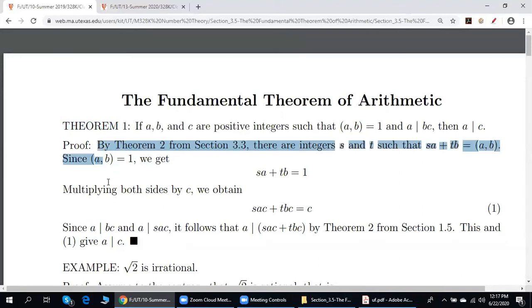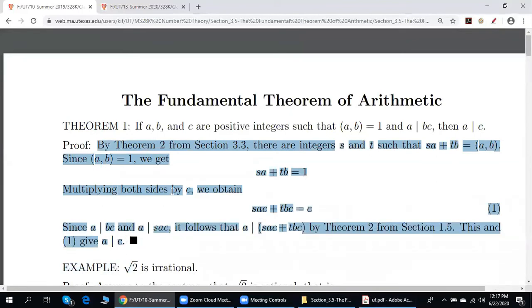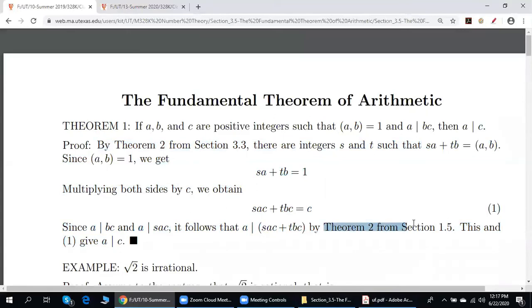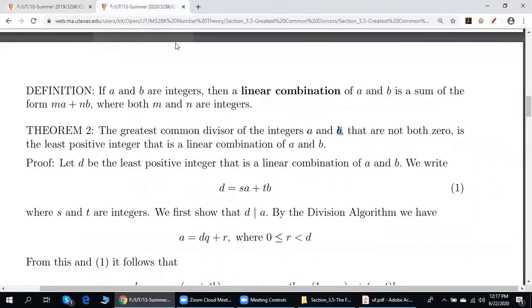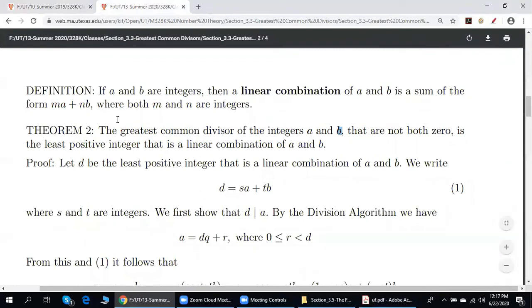The proof is short, but note that when we prove it, we make two references, to theorem 2 from section 1.5 and to theorem 2 from section 3.3. And let me also remind you that in order to prove theorem 2 from section 3.3, we use the division algorithm.